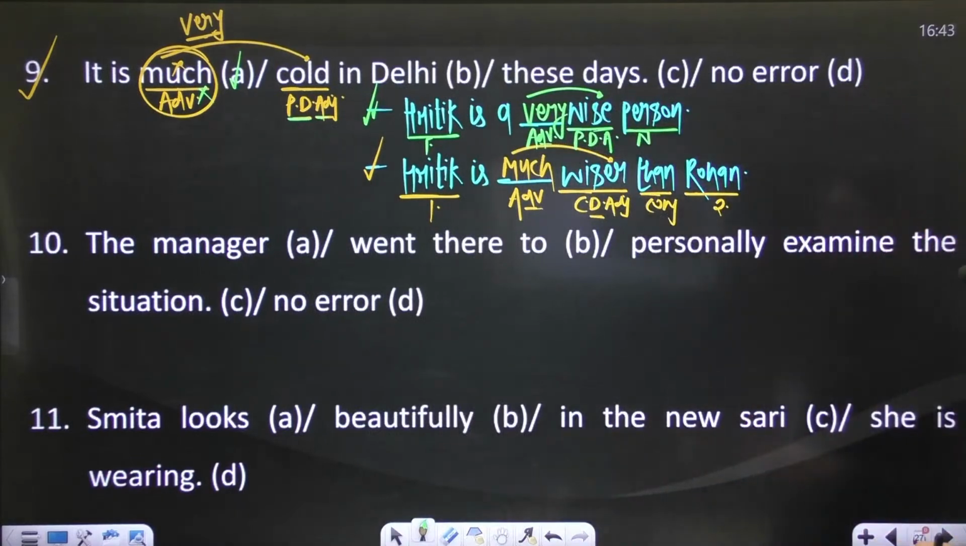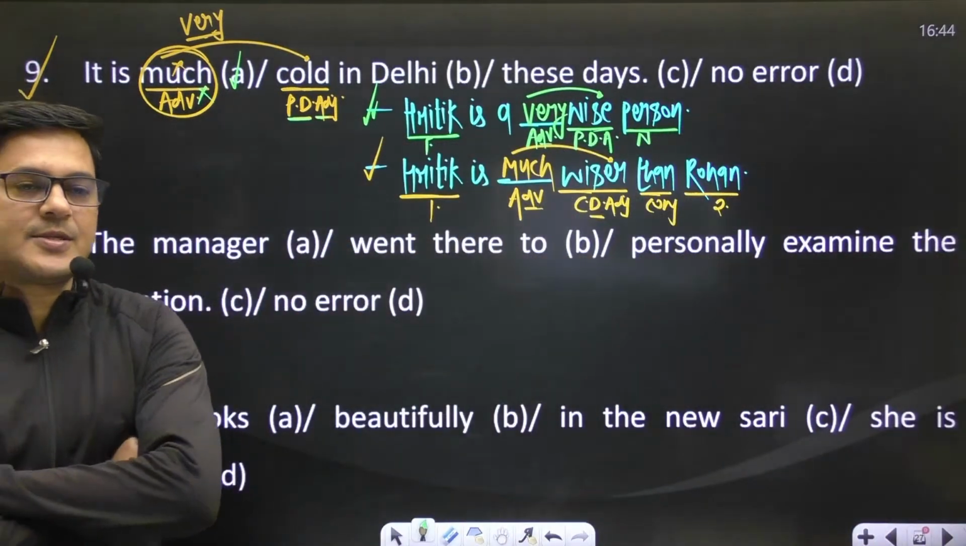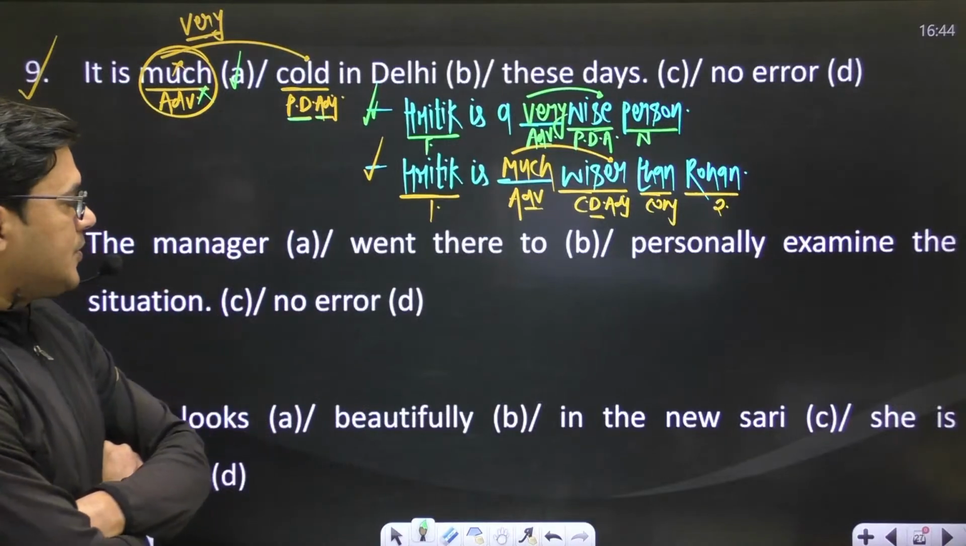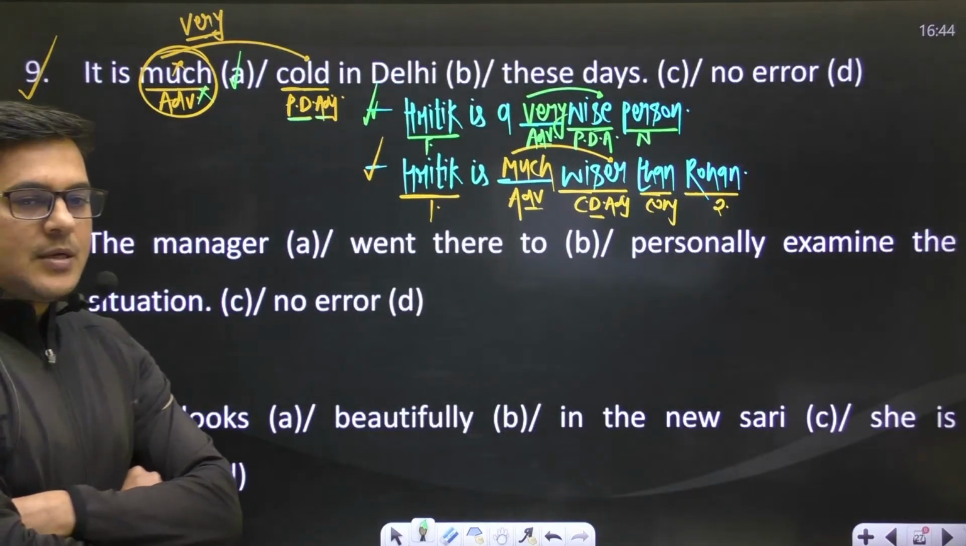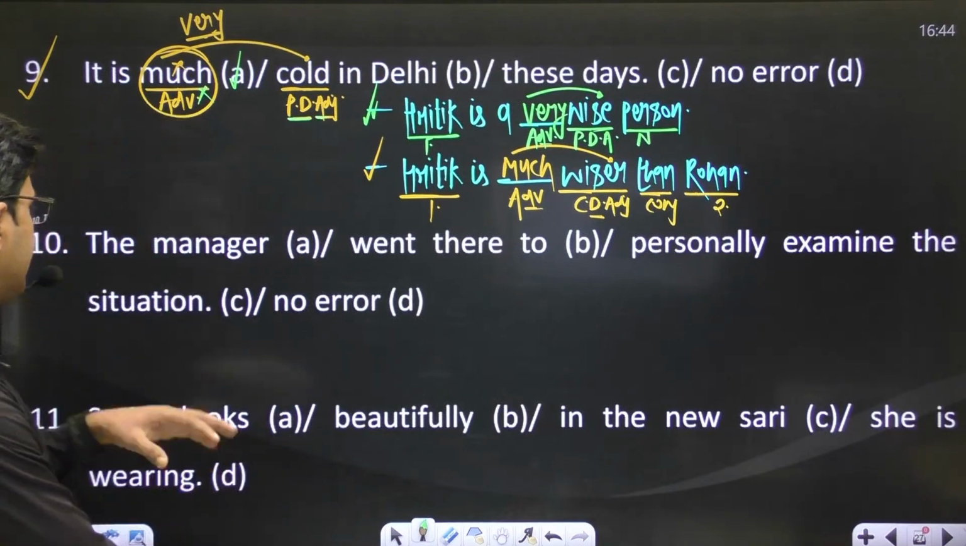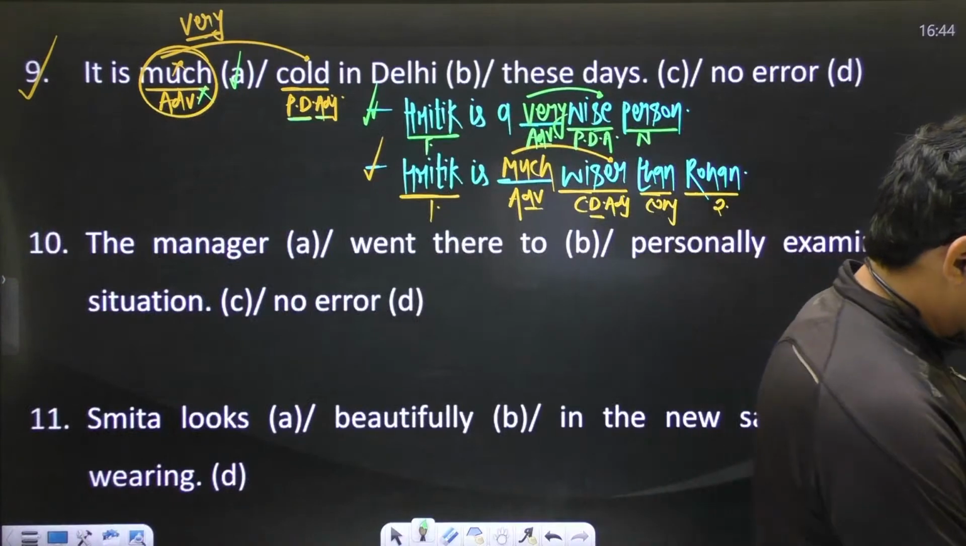Okay, move to the next sentence: the manager went there to personally examine the situation. Yes, what do you think of this sentence? This is also a good sentence. What do you think of this sentence? How can you improve the sentence? I'm waiting for your reply. This is the 10th question. How can you improve this sentence? I'm waiting for your reply.